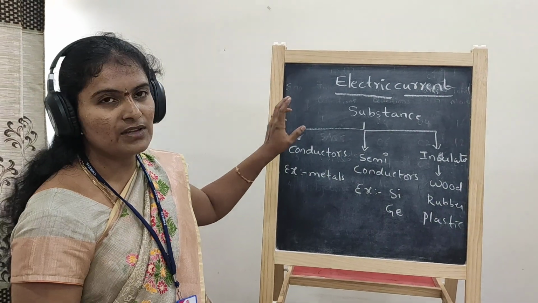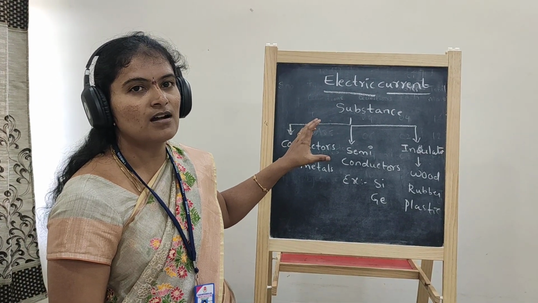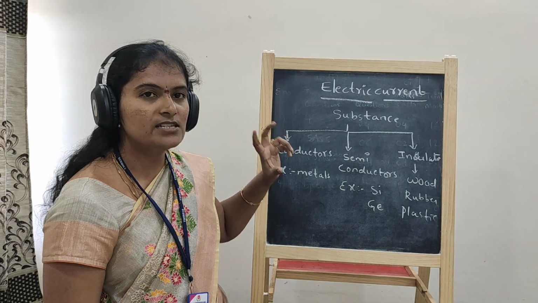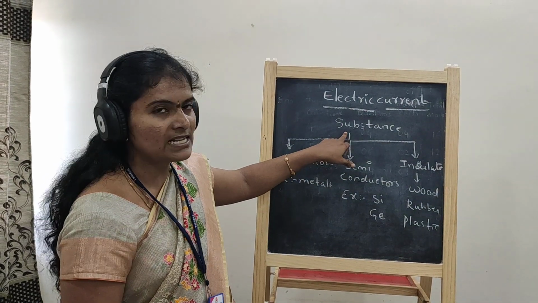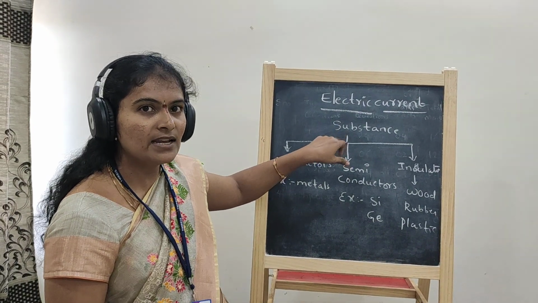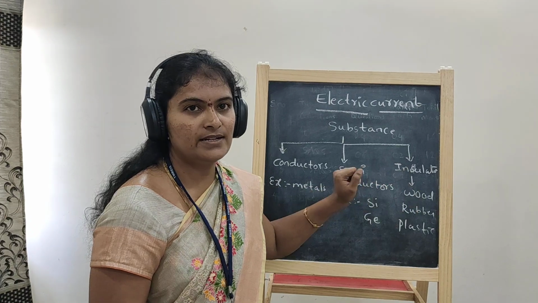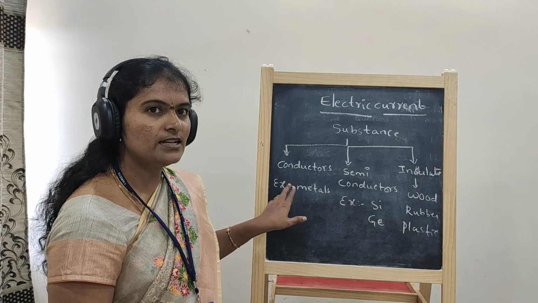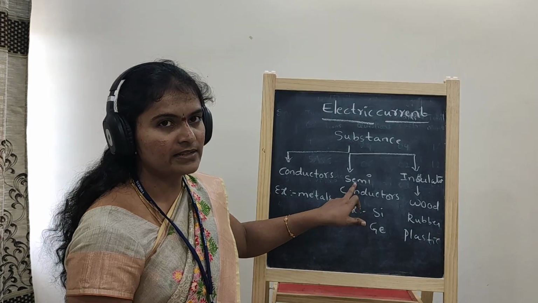This is about the classification of substances depending on the number of electrons available for conduction in the outermost shell. Substances are classified into 3 types: conductors, semiconductors, insulators. Conductors allow electricity easily through them. Semiconductors allow the flow of electrons partially.